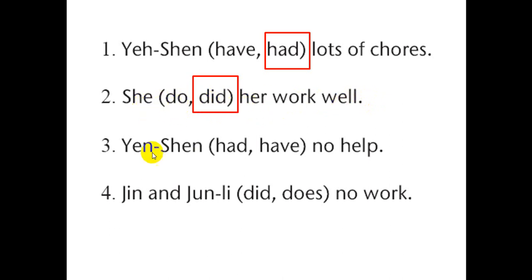Because I cannot say she do, I say she does. Number 3: Yehchen had or have no help. Yehchen is a boy or a girl? She or he. He had or he have. Can I say he have? Never. I say he has. But I can say he had because this sentence is going to be in the past. Okay? He had no help.